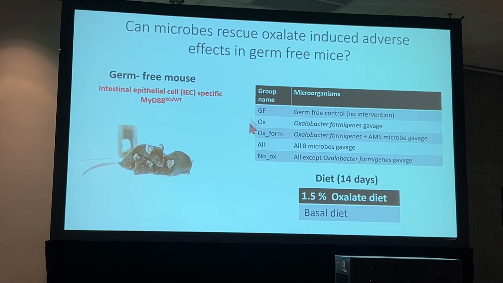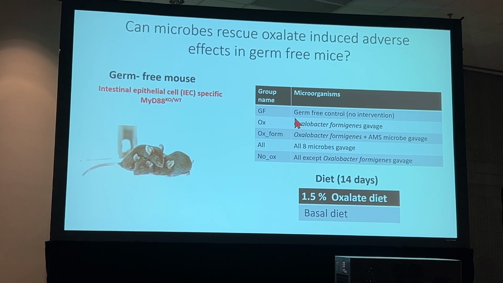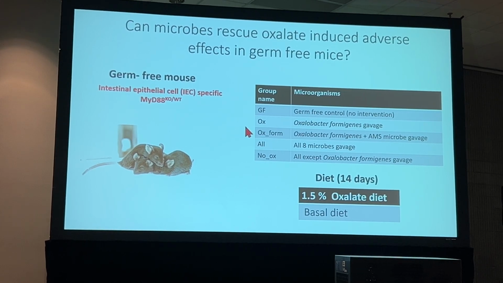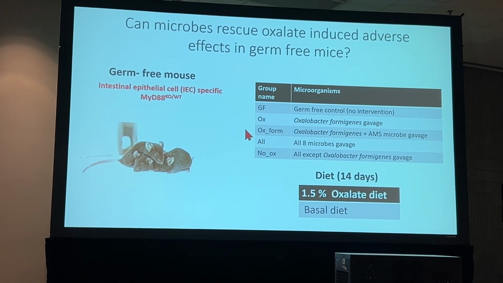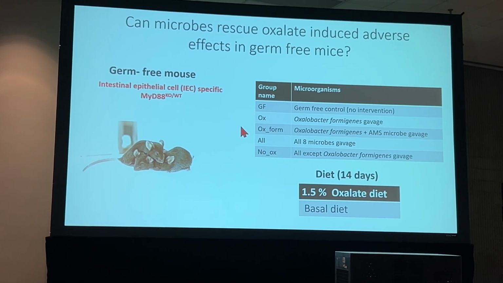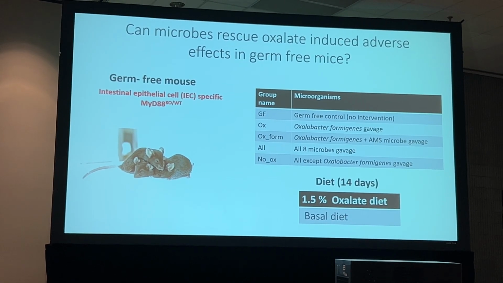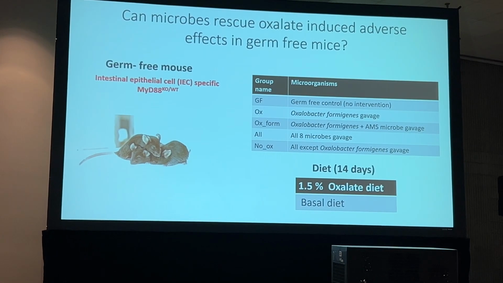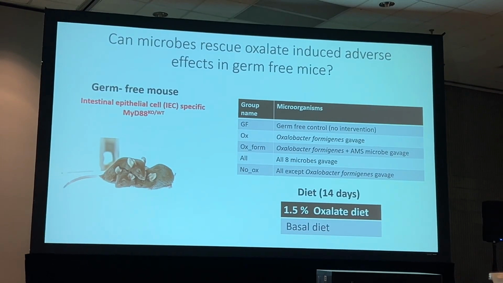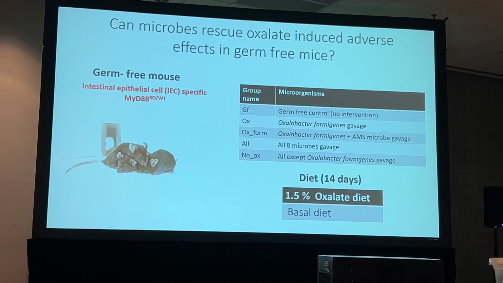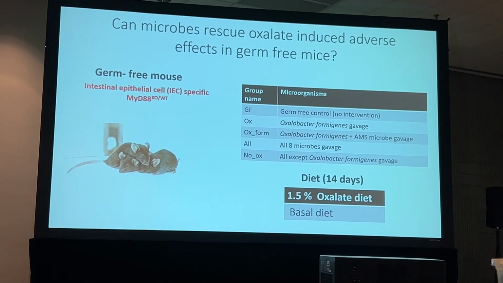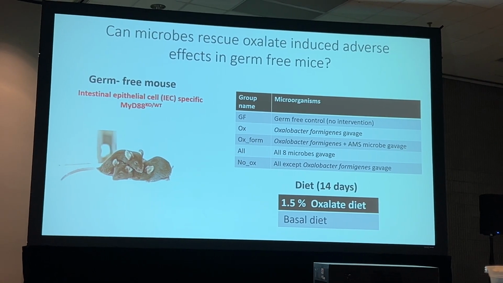Again, we had the same 5 groups. We had a germ-free control, meaning they only got PBS. Then one group got Oxalobacter formigenes by oral gavage. One got Oxalobacter formigenes plus the acidogenic, methanogenic, and sulfate-reducing microbes. One group got all the 8 microbes. And finally, a group getting everything without the Oxalobacter formigenes. And they were given a 1.5% oxalate diet plus the basal diet.